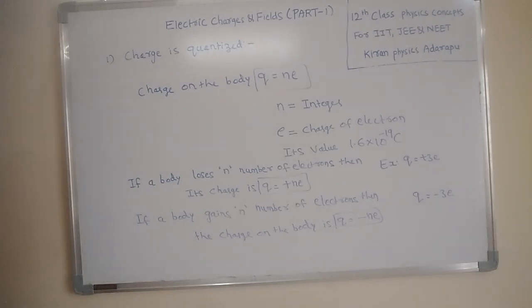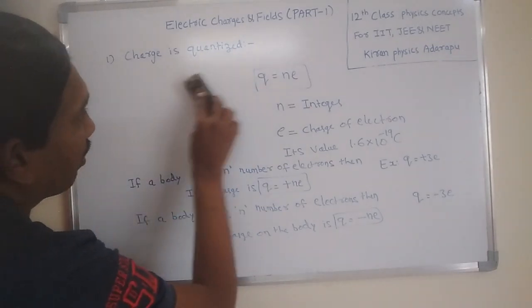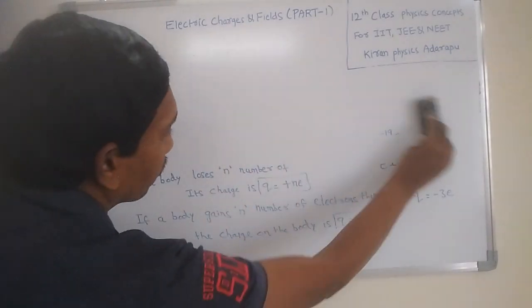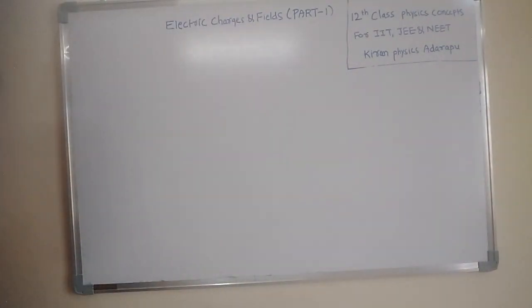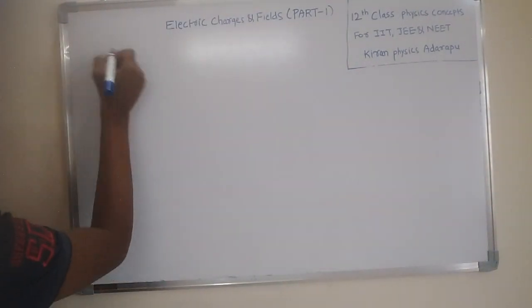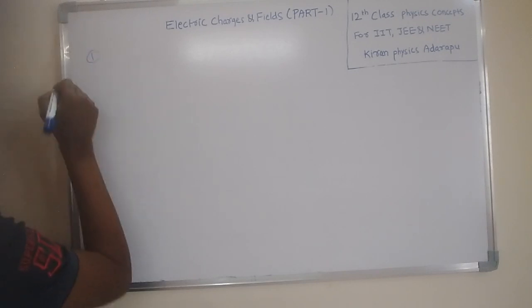So I want to explain some numericals based on this topic. Why? Because in objective type exams, different questions are asked on this concept. Now here is one numerical based on this.